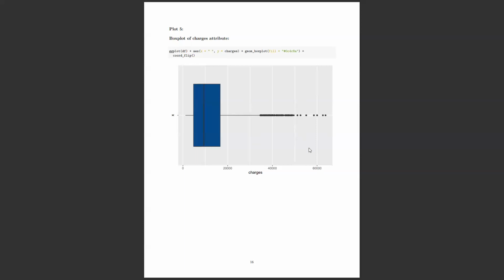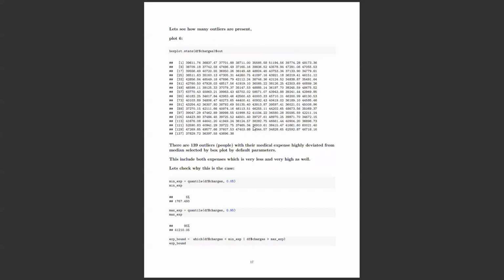Because the values of these are more, just five values can shift our median from 20,000 to 30,000, right? Giving importance to just 5 or 6 people out of all 1,000 people doesn't make any sense. We should take care of these outliers so that our end result will be non-skewed or non-biased, right? There is a topic, bias and variance, that we analyze later on. So there we took care of these outliers.